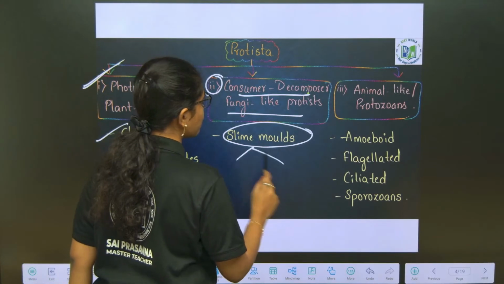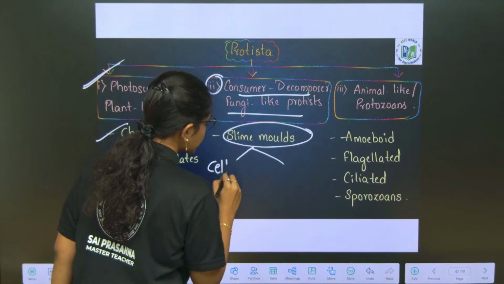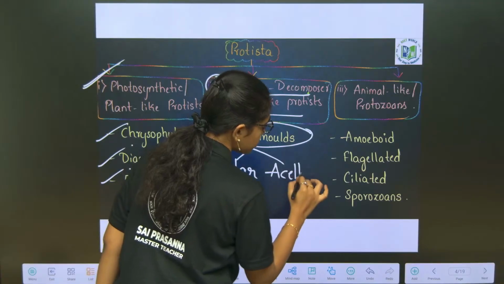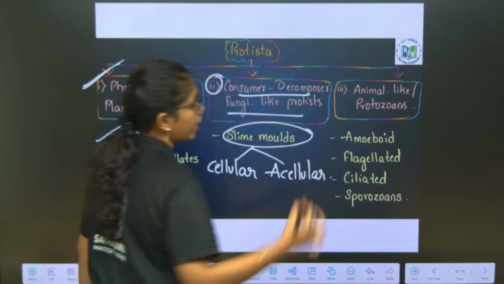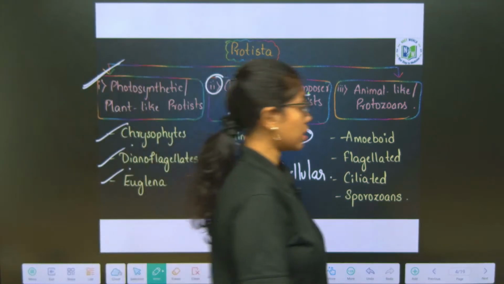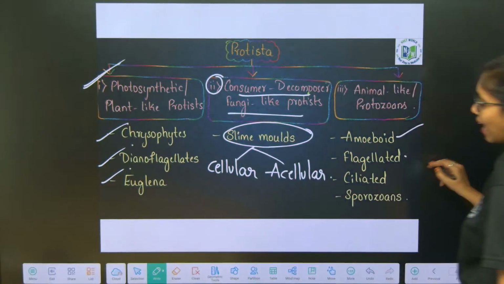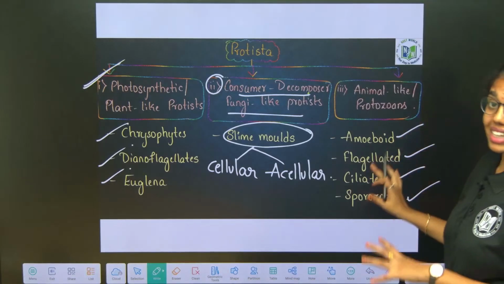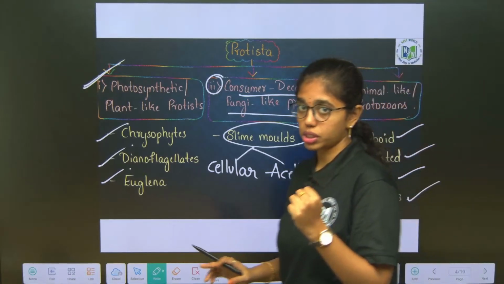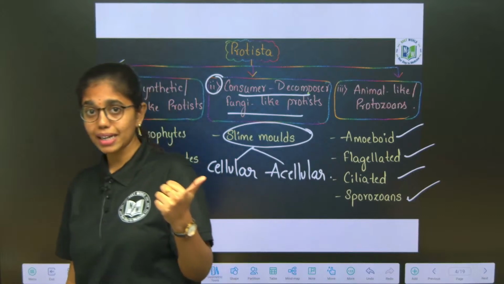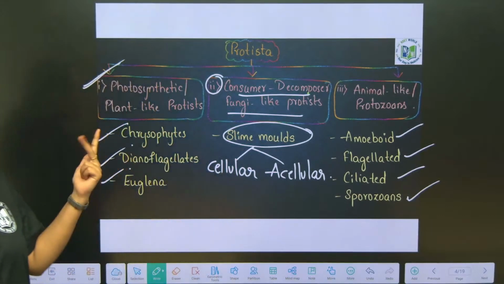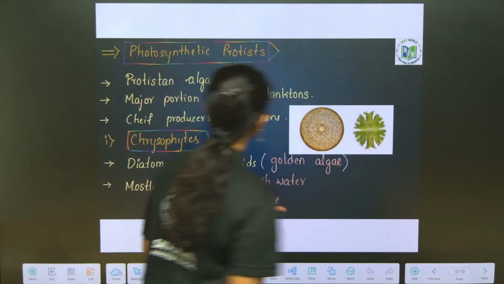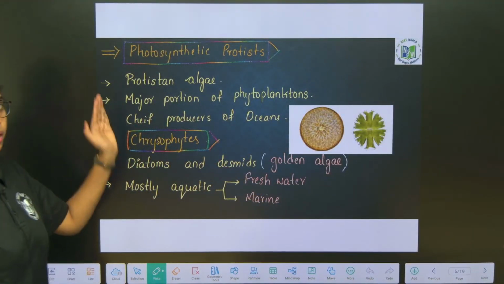We have two types of slime molds, cellular slime molds and acellular slime molds. Then animal-like protists, we have amoeboid, flagellated, ciliated and sporozoans. So these are three different types of protists: photosynthetic or plant-like, fungi-like protists and animal-like protists or protozoans. Now let us go stepwise.